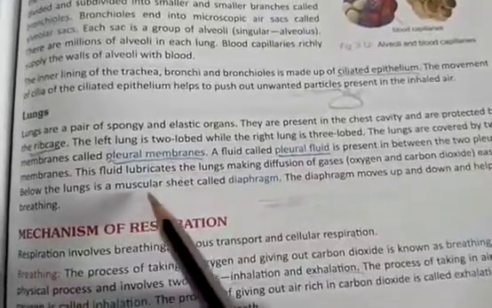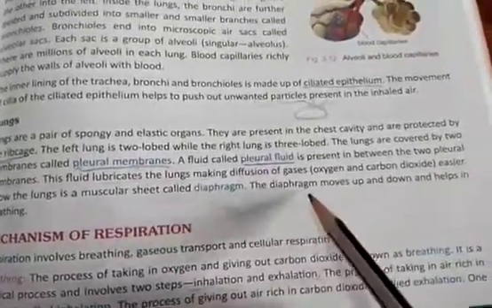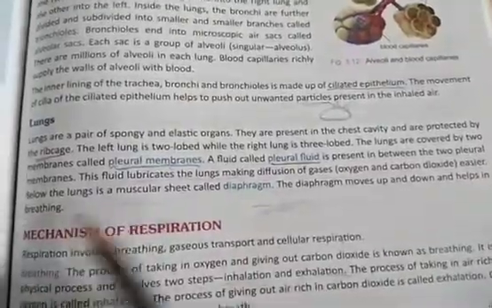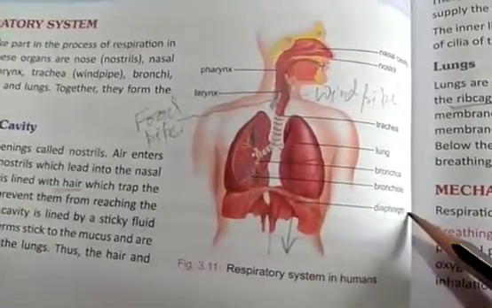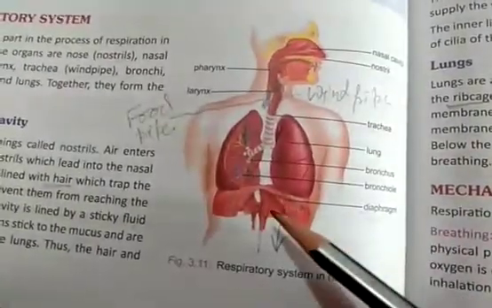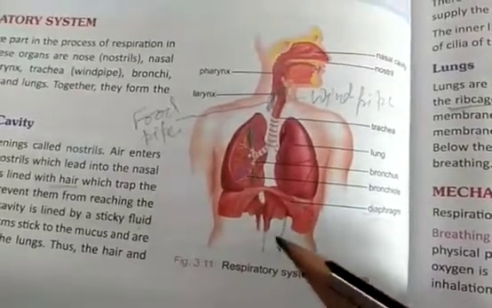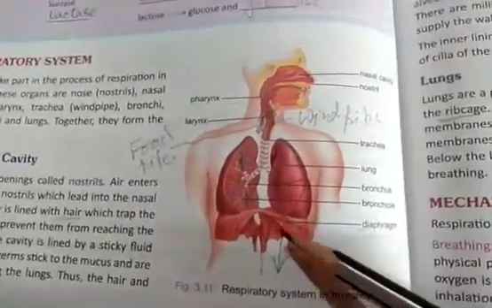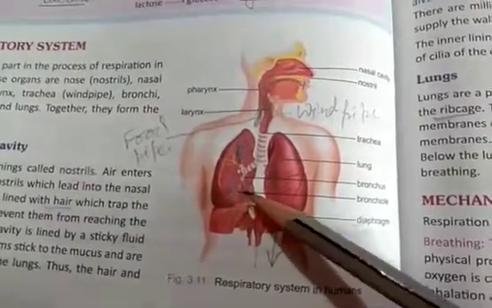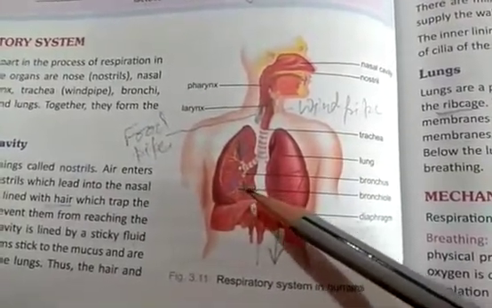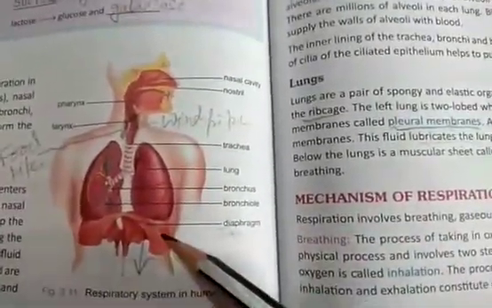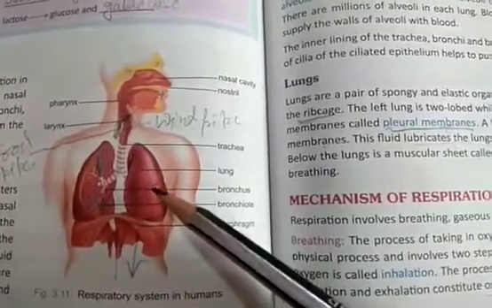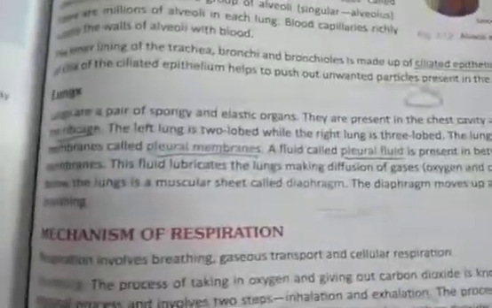Now below the lungs is a muscular sheet called the diaphragm. The diaphragm moves up and down and helps in breathing. Let us see. So below the lungs you can see this structure, and this is called the diaphragm. Okay, now this diaphragm moves upwards or downwards in this direction, and because of these movements the lungs sometimes get contracted or relaxed and expanded. Okay, so how this diaphragm makes the lungs expand and contract, we will see in the next video. Till then, goodbye.